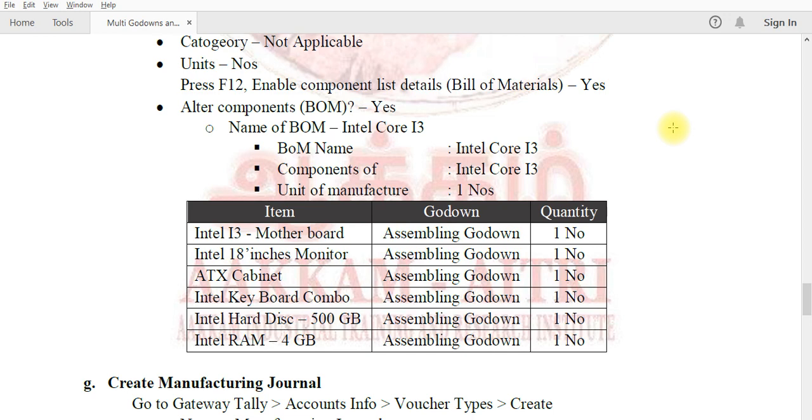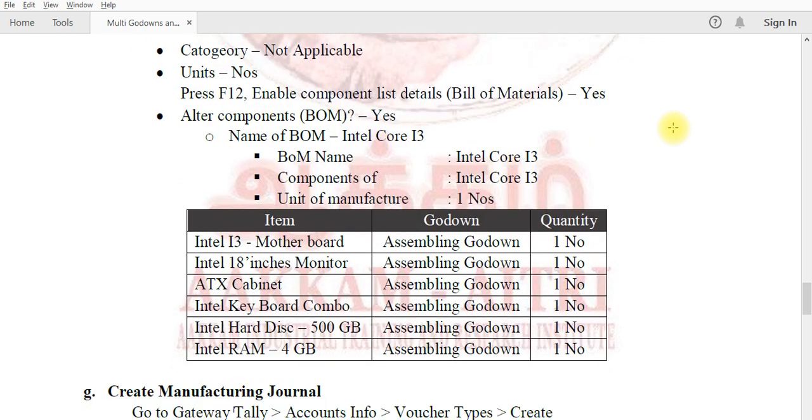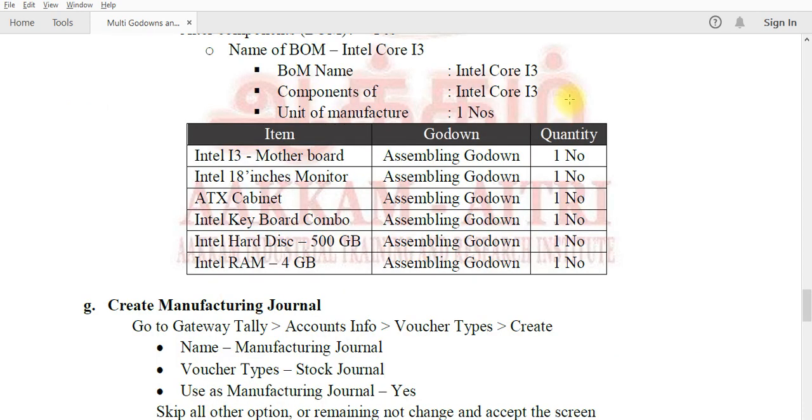Create manufacturing journal. Yes, create manufacturing journal. We go to Gateway of Tally, Accounts Info, Voucher Type, Create, name as manufacturing journal, voucher type as stock journal, use as manufacturing journal.